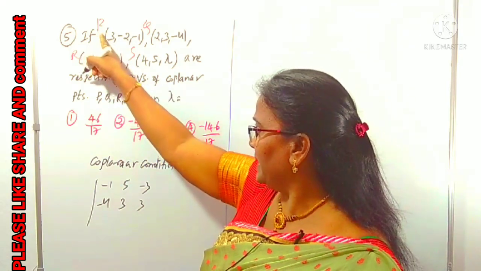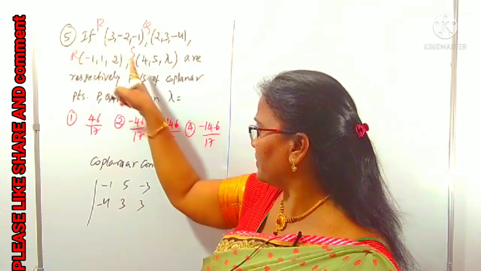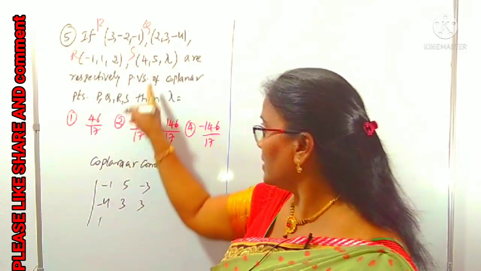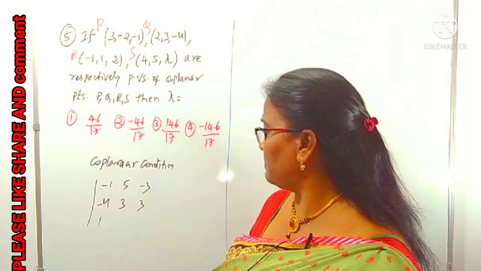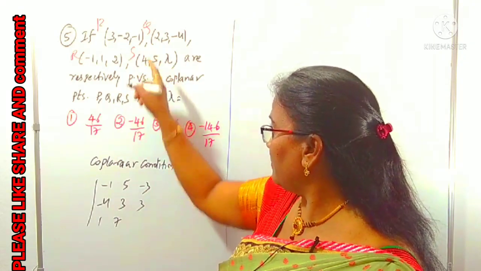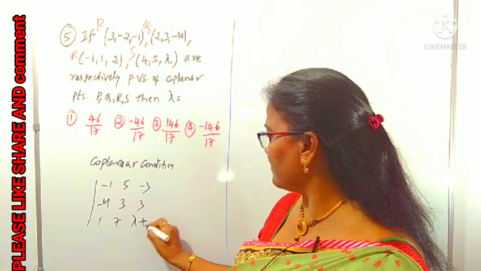Next, PS means S minus P: 4 − 3 is 1, 5 + 2 is 7, lambda + 1 is 0.